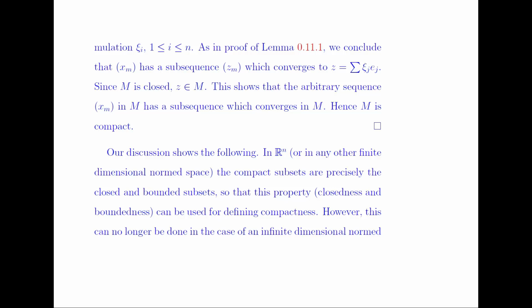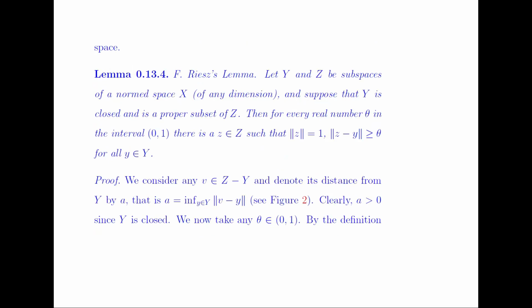So our discussion here shows that in a finite dimensional space, the compact subsets are precisely the closed and bounded subsets. So this property can be used for defining compactness in a finite dimensional space. However, this can no longer be done in the class of infinite dimensional normed linear spaces.